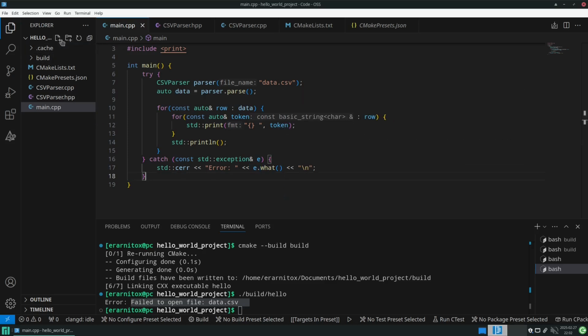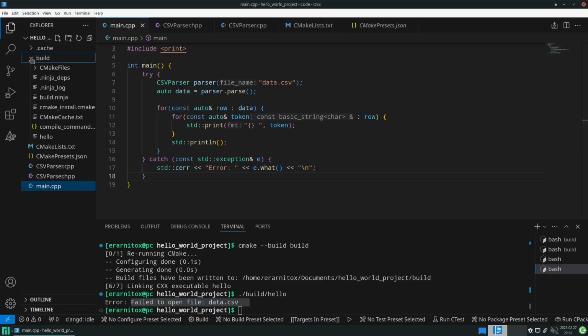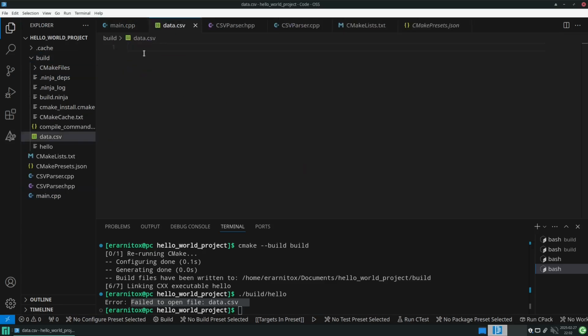So now let's create data.csv in the build directory and have some data in here. So this might be name, city, for example. Of course, we could use Excel to create some CSV file, but I will just write it by hand for now. So Alice is 30 and lives in New York, for example.